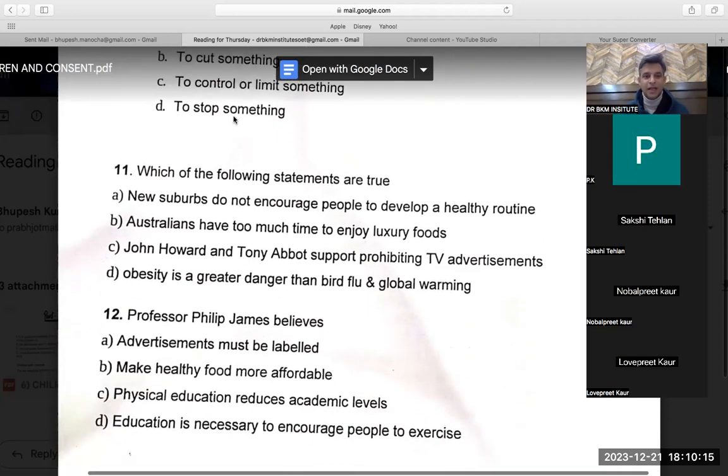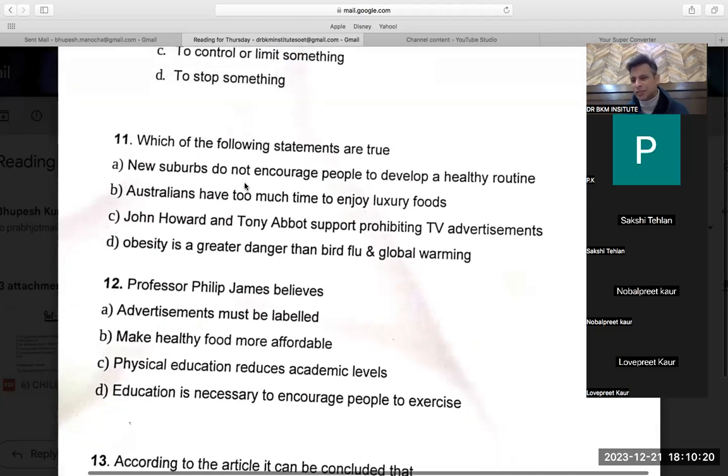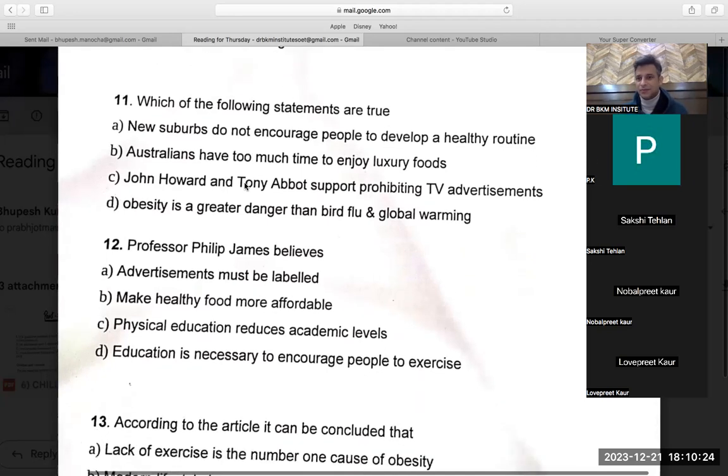I'm very happy. Eleventh, A or C, because for C I did not understand the last line, but otherwise A was the answer. A, sir. Great, very nice. That means I got it right. That they have reservations means they have restrictions to ban the advertisement. That means they do not want to stop prohibiting. They want to stop prohibiting the advertisement. They do not want to stop the advertisement. They want to support TV advertisement.